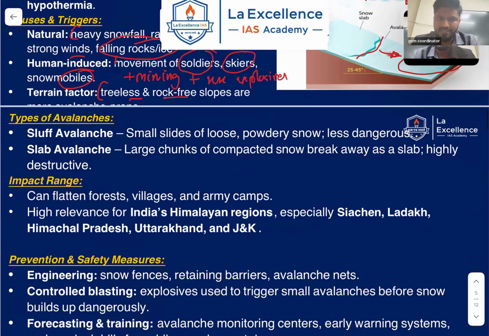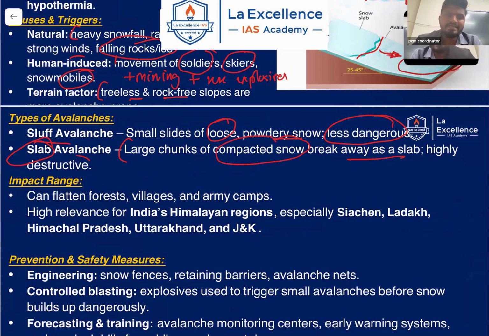Okay, next, there are different types of snow avalanches. One is the slough avalanche, meaning small slides of loose powdery snow, which is less dangerous. And slab avalanches, which are most dangerous, where large chunks of compacted snow break away as a slab, which is highly destructive.